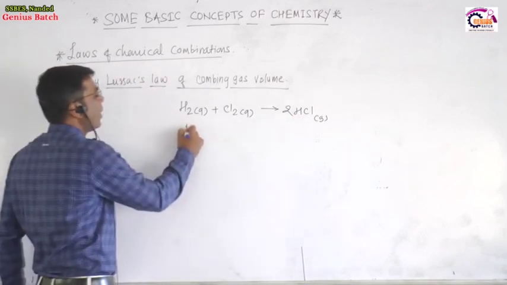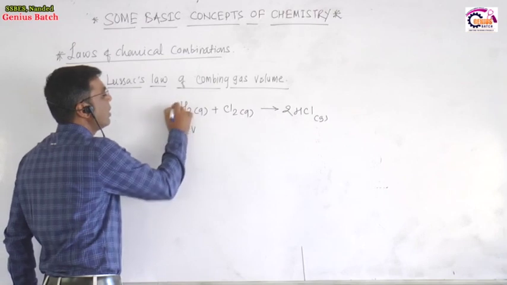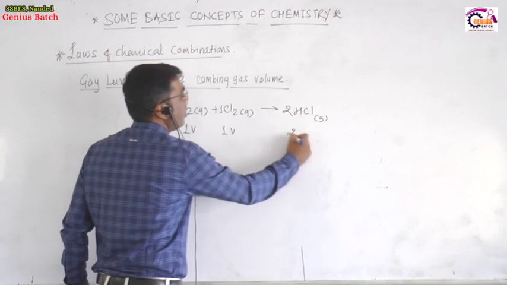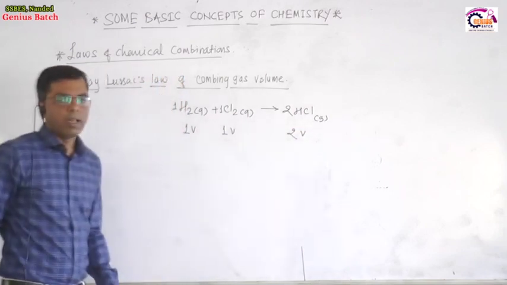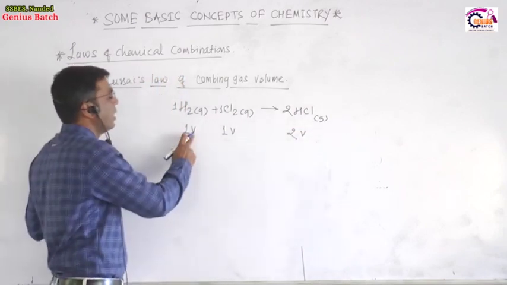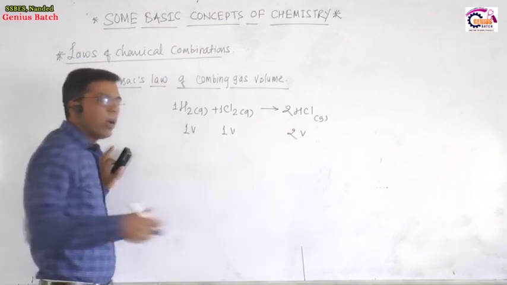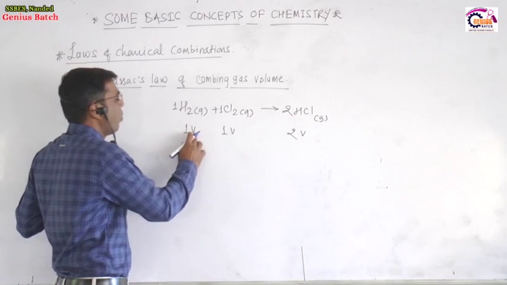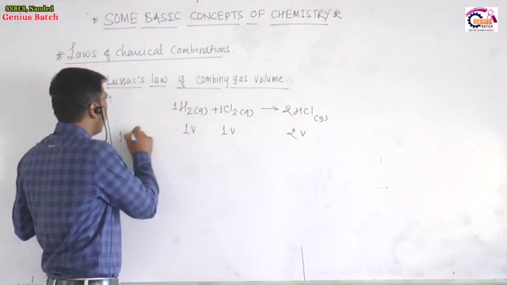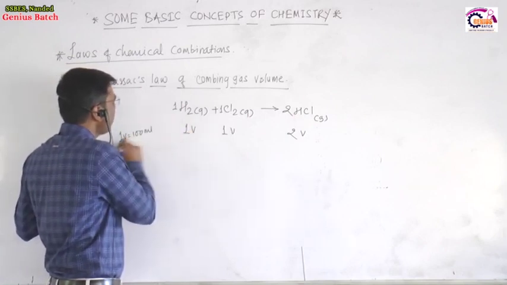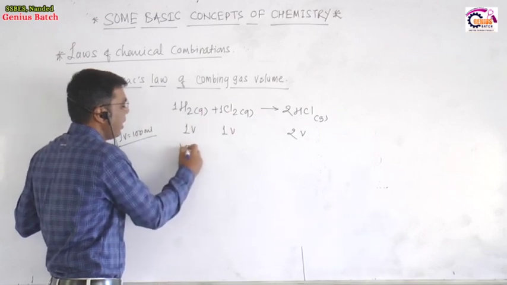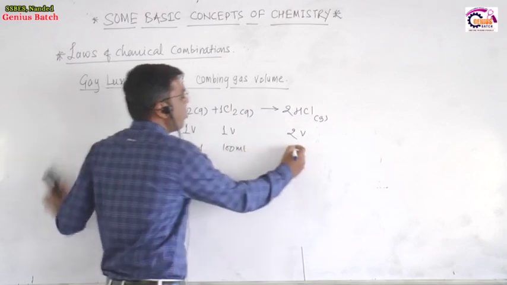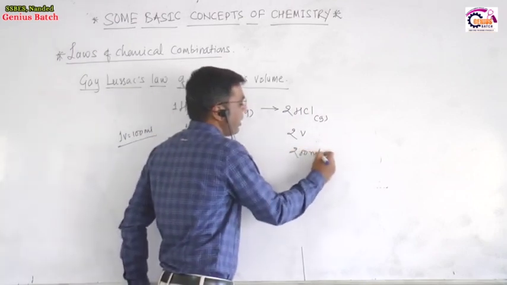One volume of hydrogen combines with one volume of chlorine to produce 2 volumes of HCl. Here the volume may be taken in ml or in liters. For example, suppose we take one volume as 100 ml. Then 100 ml of hydrogen combines with 100 ml of chlorine to form 200 ml of HCl.